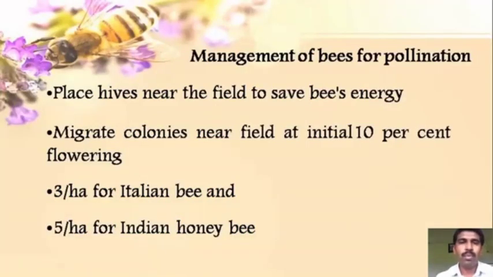So how will you manage the honeybees for pollination? We have to place the hives near the field, so it can save the energy of the bees. We have to migrate our colonies near to the field. When the initial 10% flowering is starting, you can keep 3 colonies per hectare for Italian bees and 5 colonies per hectare in the case of Indian bees.